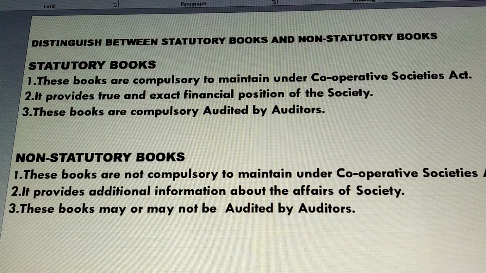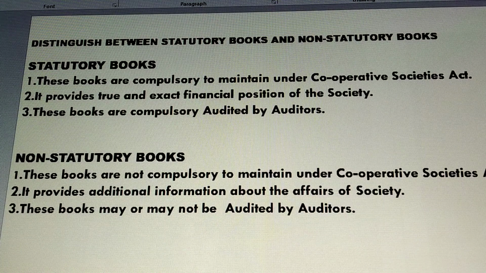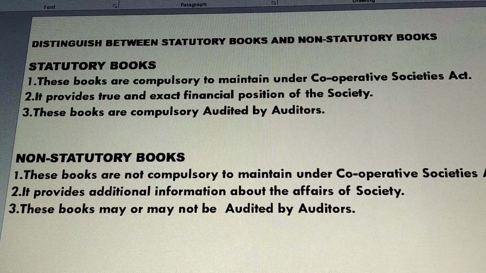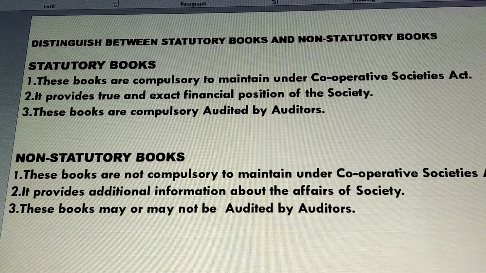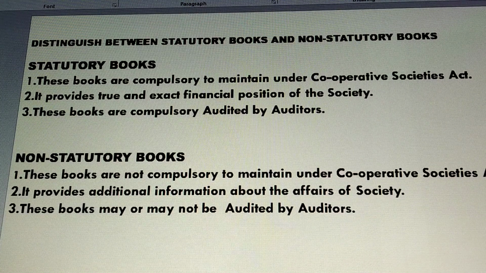Then, making a comparison with non-statutory books, they provide additional information about the affairs of the society, right? Information which is not included in the statutory books. For example, if any member needs more, additional, extra information about the matters of the society, then definitely they are going to get it in non-statutory books, right? Because, as we said, non-statutory books provide additional extra information about the matters of the society. Okay, so this point is also clear.